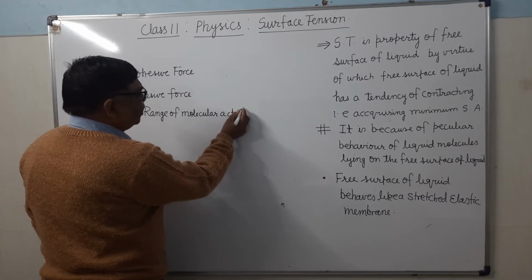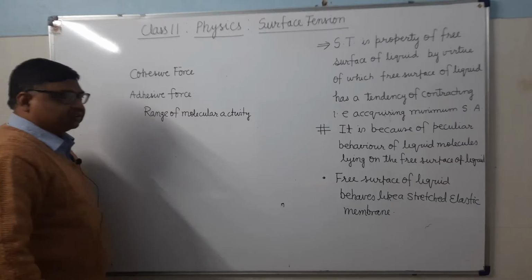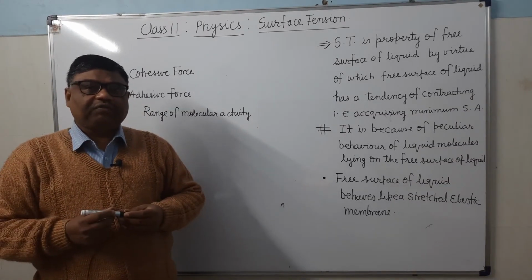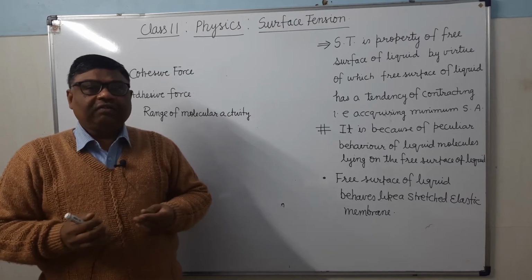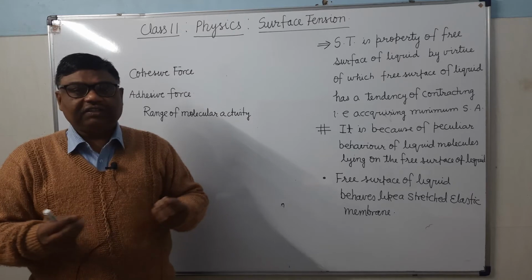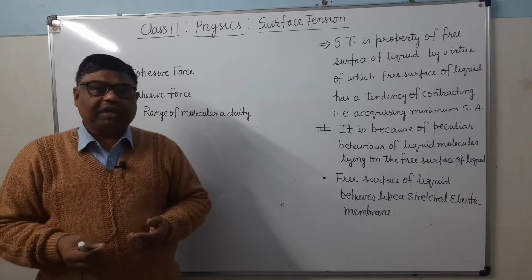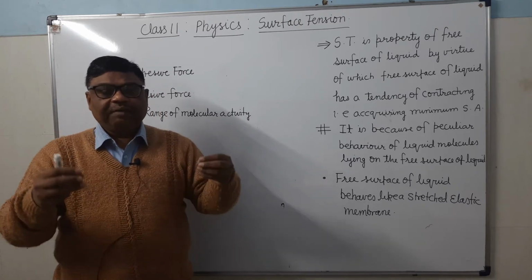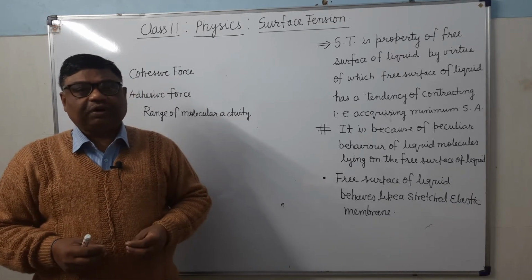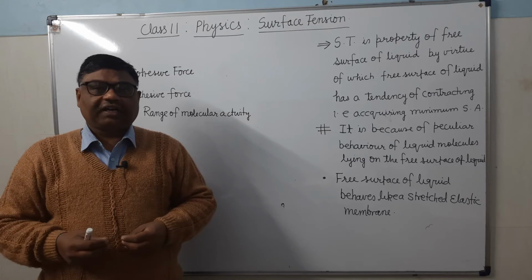As you know, if you take two magnets and keep them very far from each other, what will happen? You will find that one magnet will not attract or repel the other magnet. If these are like poles, then they will repel; unlike poles, then they will attract. But when you bring the magnets to a nearby distance, they will start attracting or repelling.